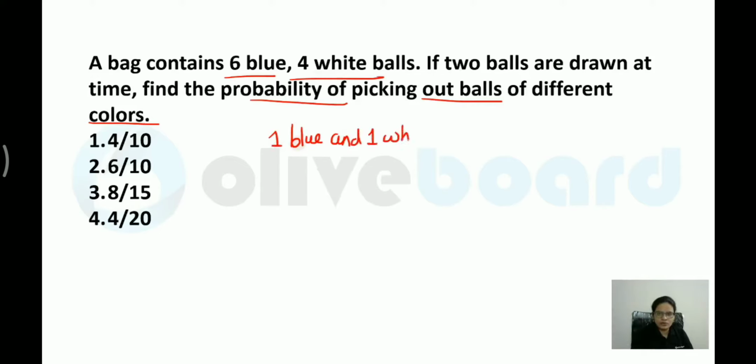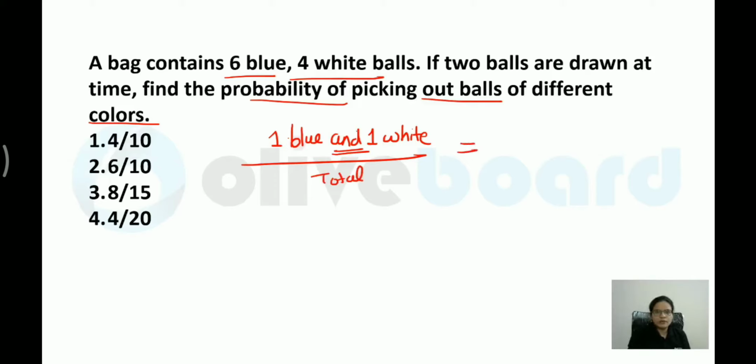When I'm choosing the two balls and I want them of different color, one ball is blue and the other one is white. Or I can say simultaneously I'm taking one blue ball and one white ball. You can read it any way. So I would say and will come. So first I have to calculate the number of blue ball possibilities, white ball possibilities and multiply them. And here you have to write down the total sample space.